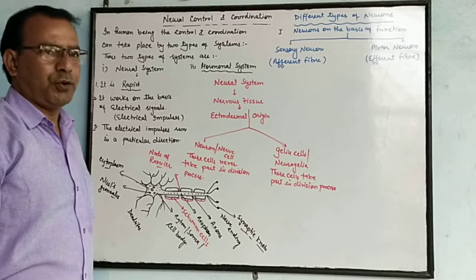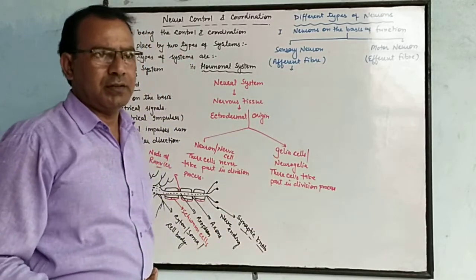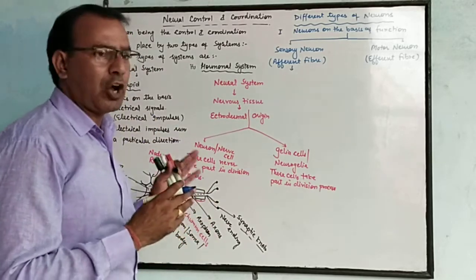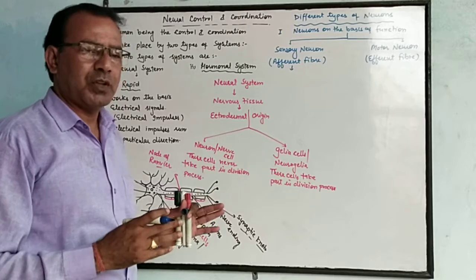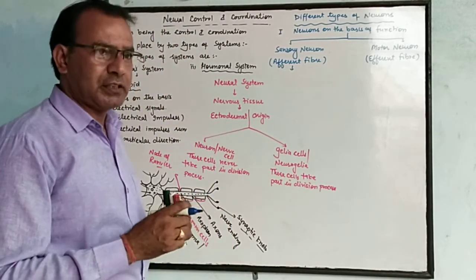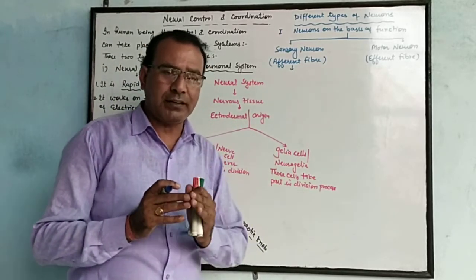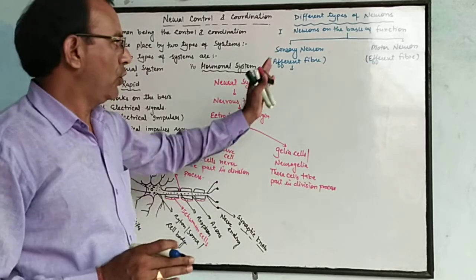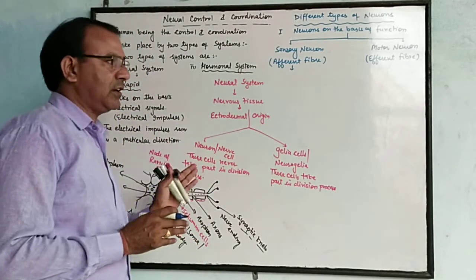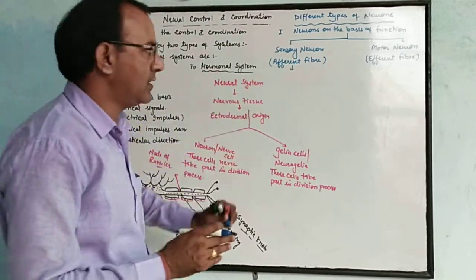What are sensory neurons? When we touch accidentally hot things, or touch our hands or legs to a very sharp-edged object, we withdraw our hands or legs at the same time. This is the action performed by the neurons from effector to CNS. The neurons which take the information from the effector organ to CNS, which stands for brain or spinal cord, are known as sensory neurons.